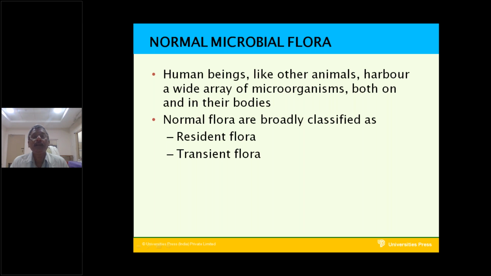Suppose you see the resident normal flora present on the surface of the hands. If you wash the hands, most of the bacteria will be removed because of washing with soap, but after some time they will come back. If they are present constantly, they are called resident flora. If they go with washing, they are called transient flora.